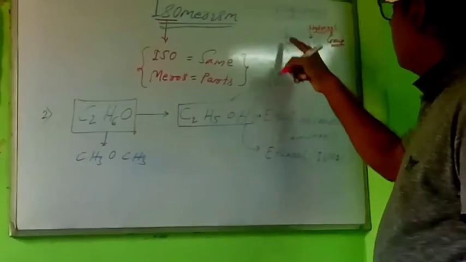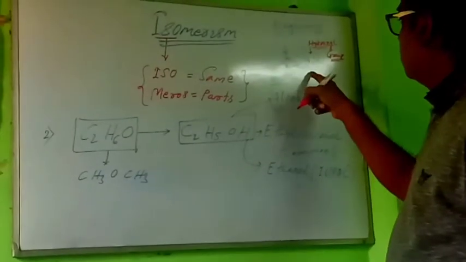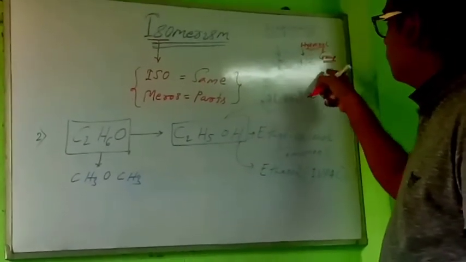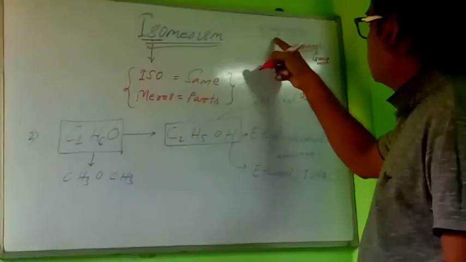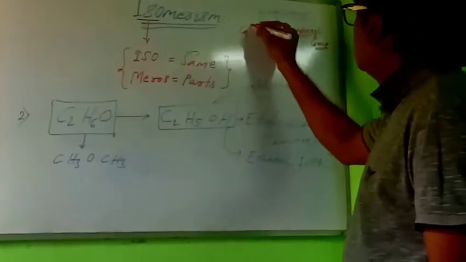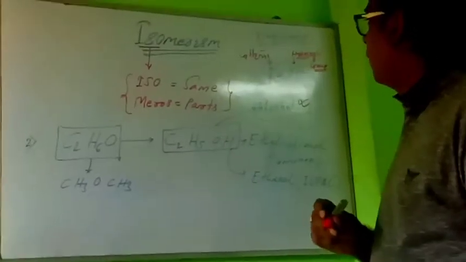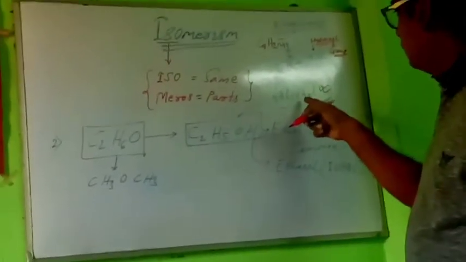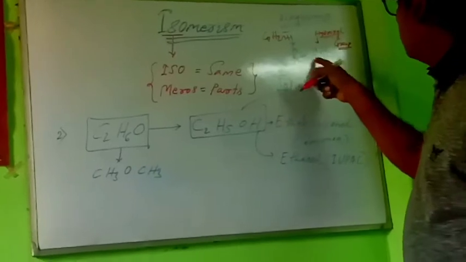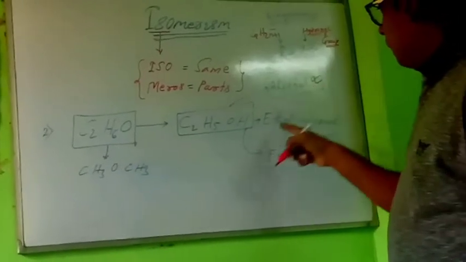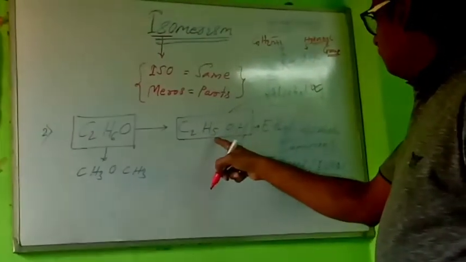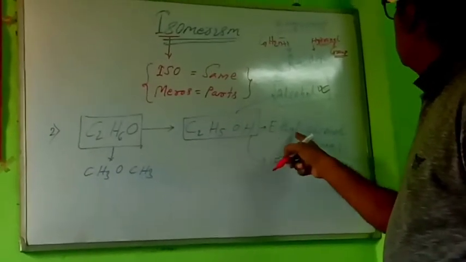R stands for alkyl group, and OH is the functional group, named hydroxyl group. The formula of the alkyl group is CnH2n+1. The general formula of alcohol is ROH. Therefore, the second example of alcohol is ethyl alcohol.